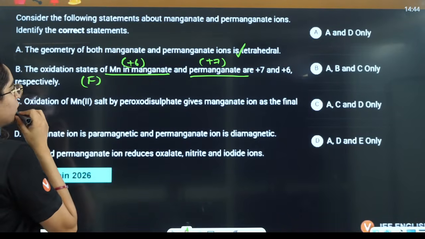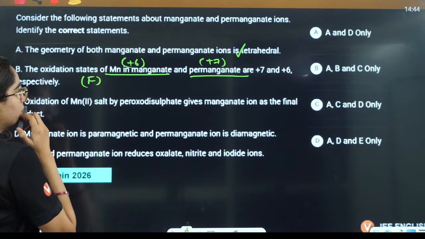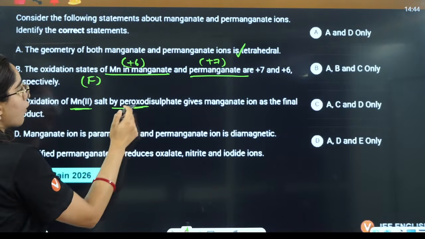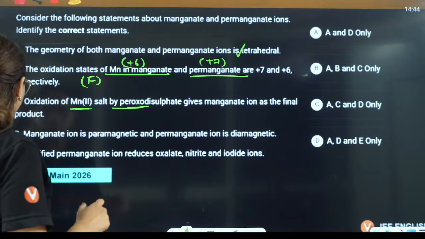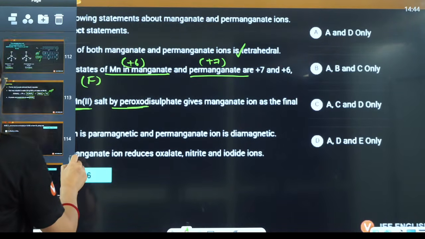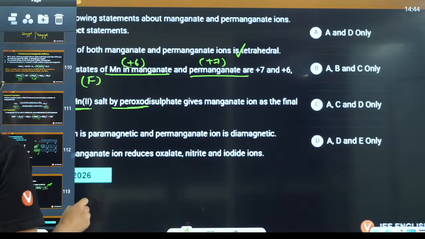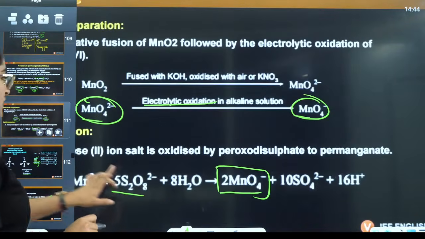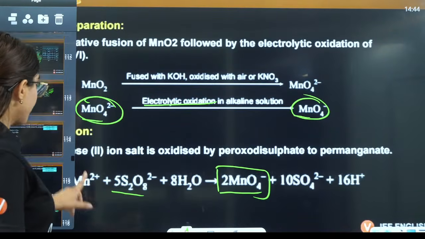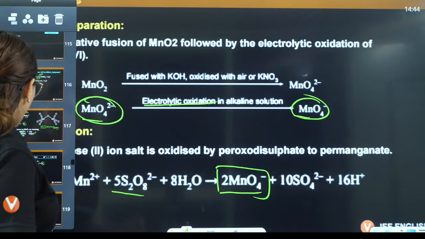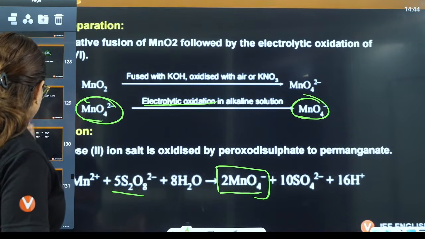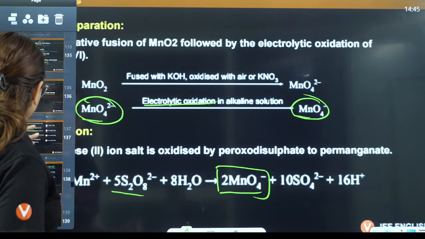If you talk about this Mn2+ salt with peroxodisulfate, we have talked about this reaction, the lab preparation. It gives you permanganate ion, right? Mn2+ with peroxodisulfate. So this statement is also not correct.